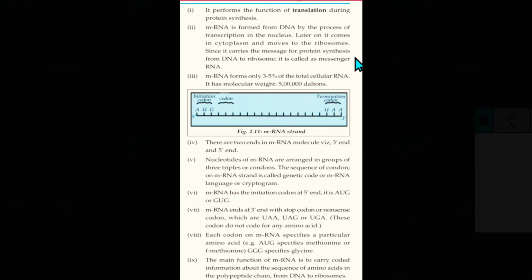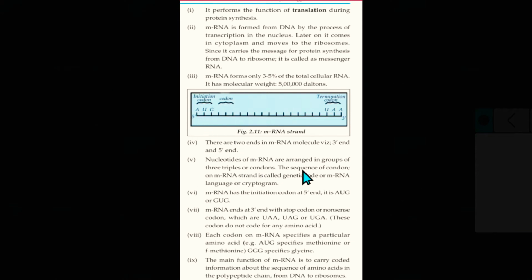Later on, it comes into the cytoplasm and moves to the ribosomes, since it carries the message for protein synthesis from the DNA to the ribosome, and it is called messenger RNA. mRNA forms only 3.5% of the total cellular RNA, and the molecular weight of the mRNA is 5 lakh Daltons.